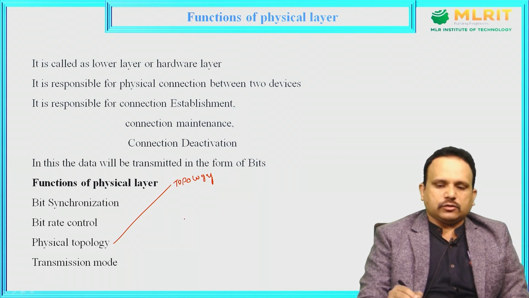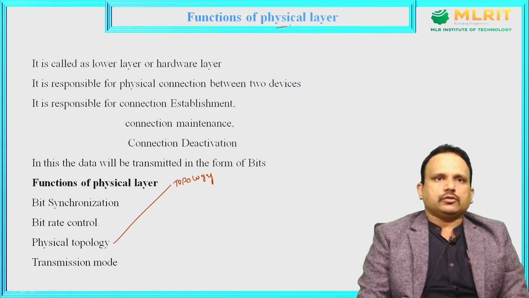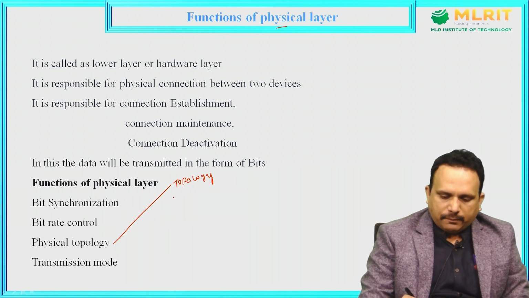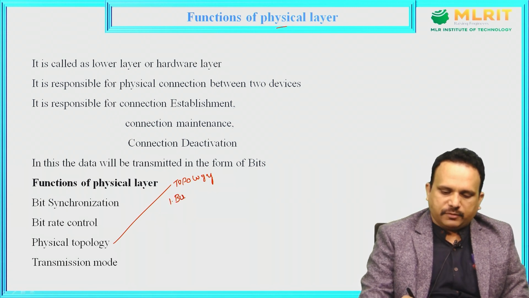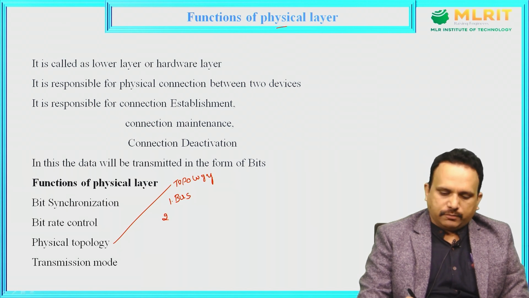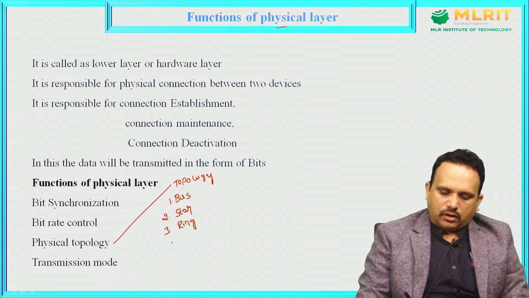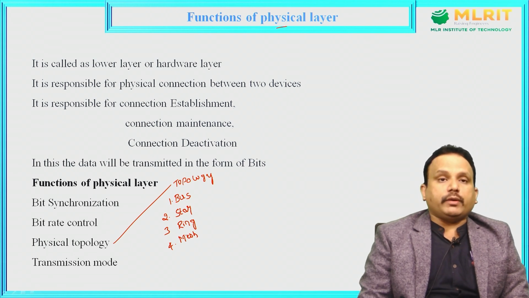So it is also the responsibility of the physical layer. In topology maintenance, the systems or nodes must be arranged in a bus, star, ring or mesh topology. So how are we going to arrange the systems?